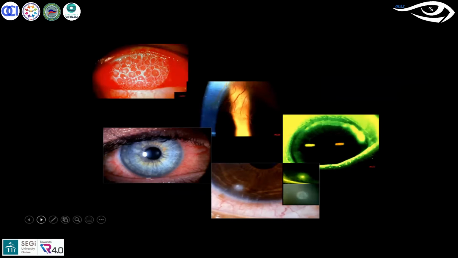When it comes to complications, especially for soft contact lenses, if you want to give a classification, you can divide it into hypoxia related changes. Another could be mechanical related, either the mechanical friction of the contact lenses on the eye structures, or any kind of ill-fitting characteristics.